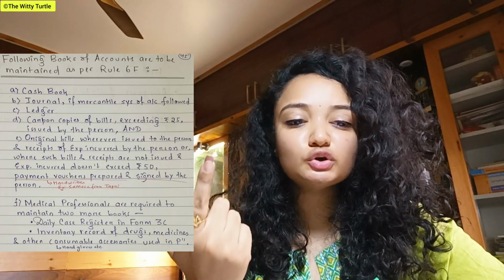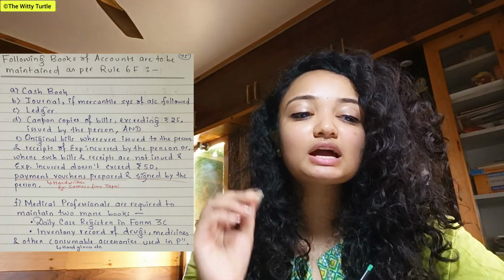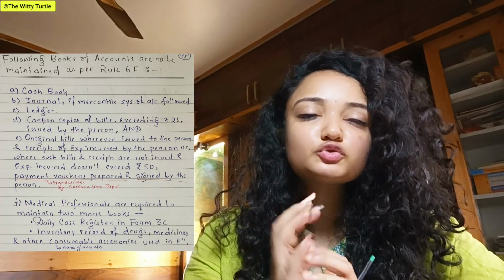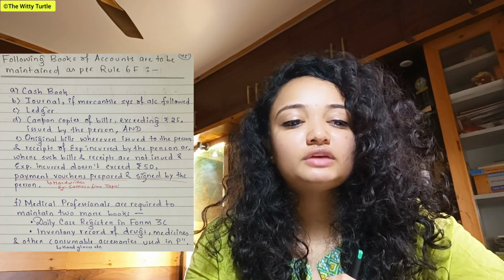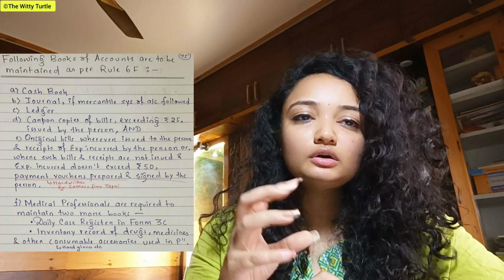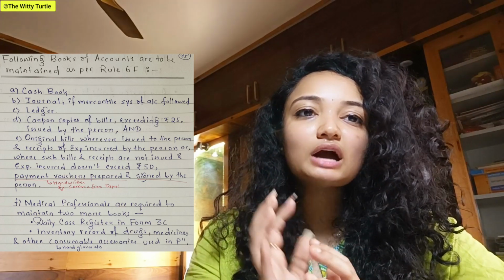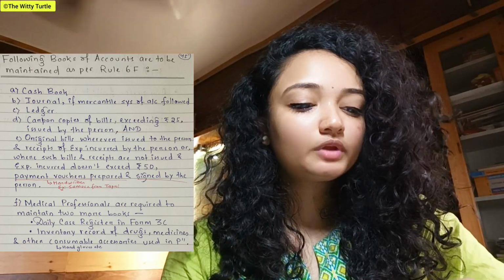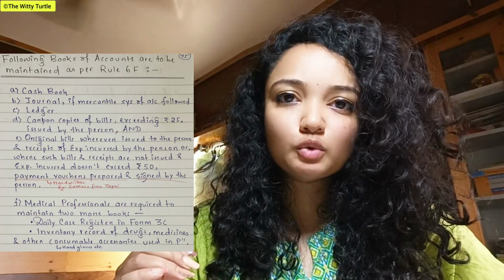The first thing is the cash book, second is journal, third is ledger. The fourth point is very important. It says that carbon copies of bills which exceed rupees 25, which are issued by the person. For example, if you have sold anything which is more than 25 rupees, you have to keep the carbon copies of the bills, right?